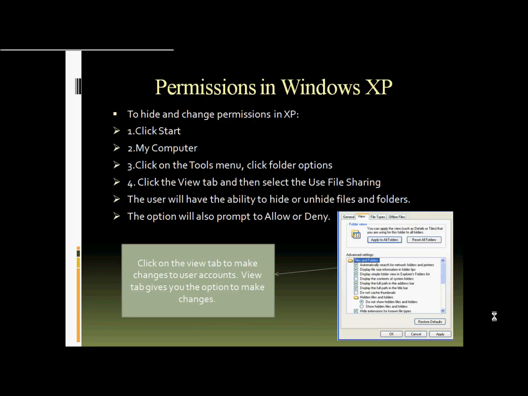Permissions in Windows XP. To hide and change permissions in XP, first click Start. Second, click on My Computer. Third, click on the Tools menu and click Folder Options. Fourth, click the View tab and then select Use File Sharing. The user will have the ability to hide or unhide files and folders. The option will also prompt to allow or deny. As you can see with the print screen here, click on the View tab to make changes to user accounts. The View tab gives you the option to make changes.